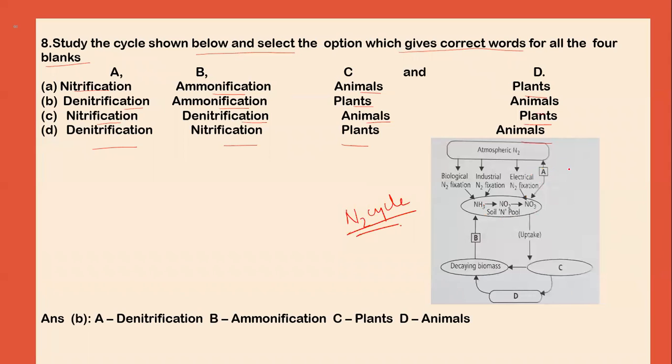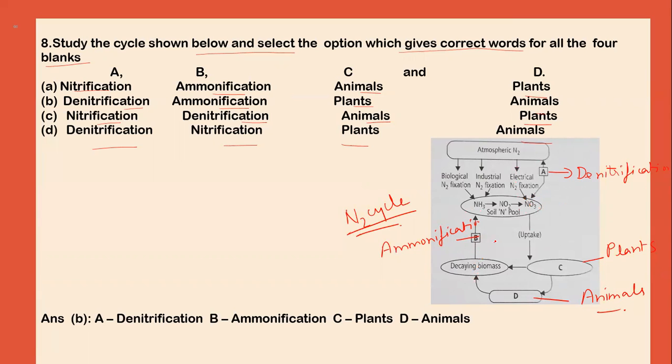Now we can see that A represents nitrification. B represents ammonification. C is plants, and D is animals.